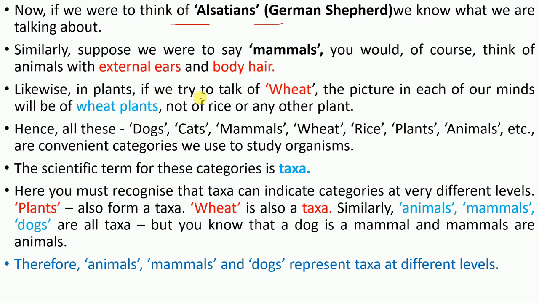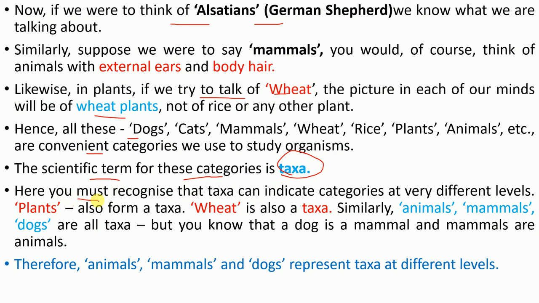Likewise, in plants, if you talk about wheat, the picture in each of our minds will be wheat. Hence, all these, dog, cat, mammals, wheat, rice, plant, animal, are convenient categories we use to study organisms. Whenever you are classifying these groups, the scientific term for such a category is taxa.